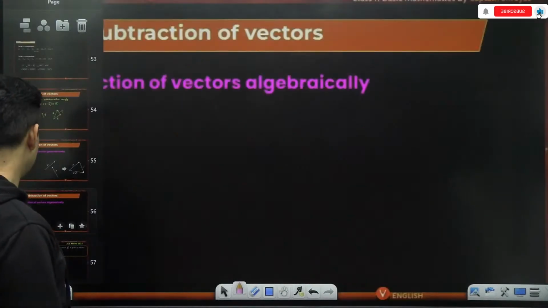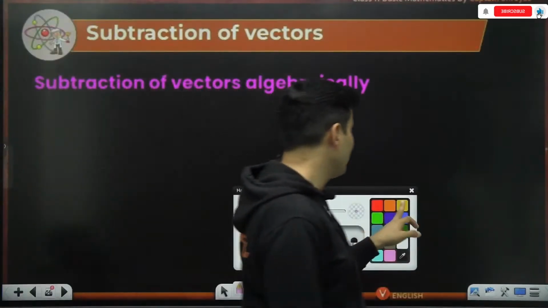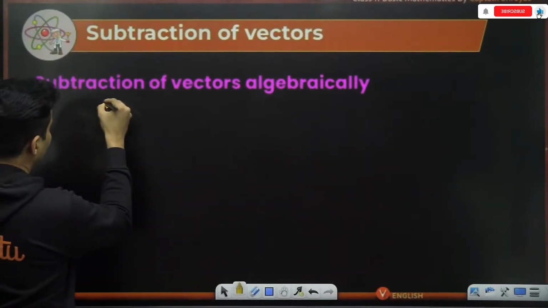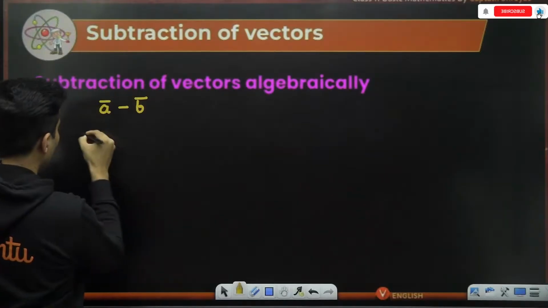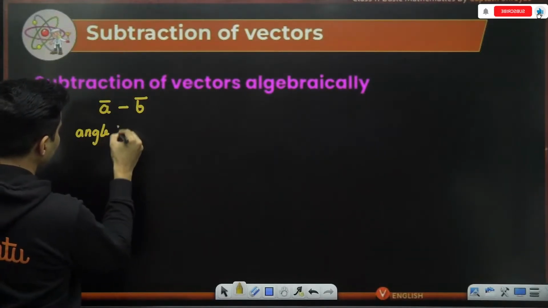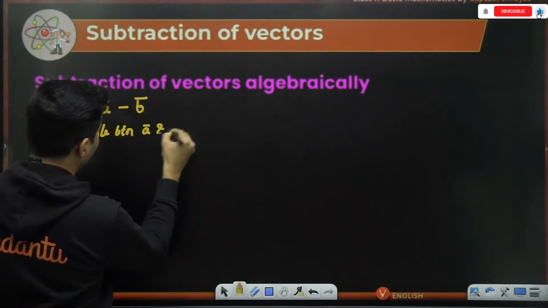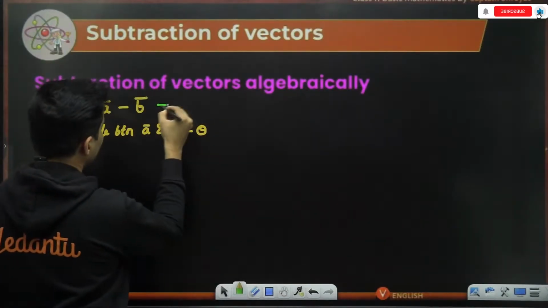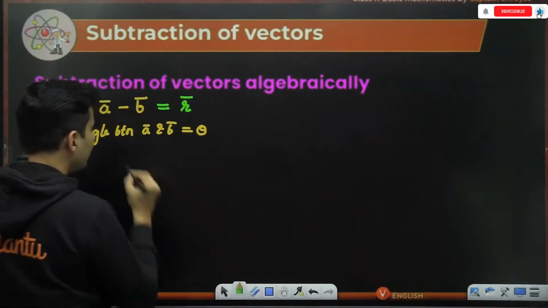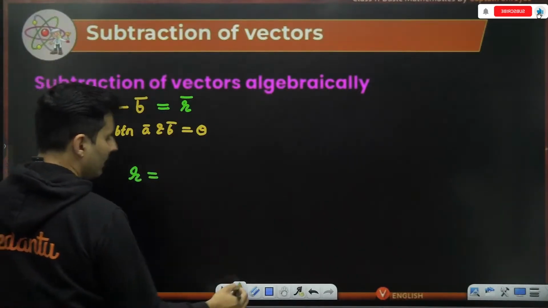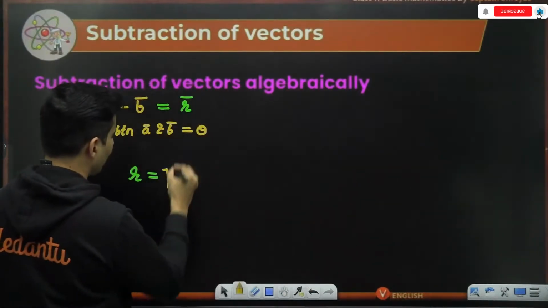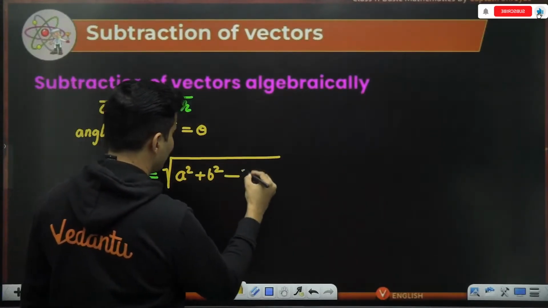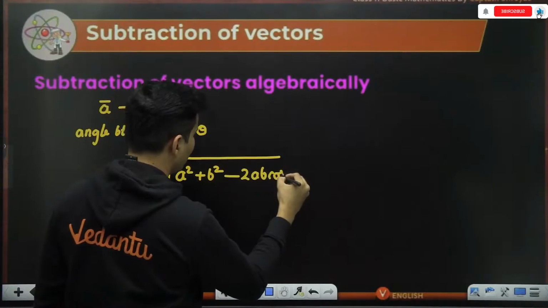Okay. Vector subtraction also we can apply the formulas? Absolutely, guys. So imagine if I write vector A bar minus vector B bar, and I tell you the angle between A vector and B vector is theta, and this is the resultant, then the resultant has a magnitude of, keep this in mind, square root of a square plus b square minus, instead of plus it is minus 2ab cos theta.